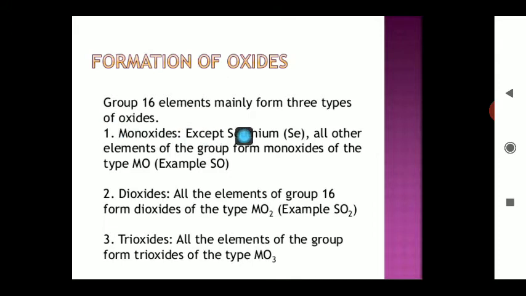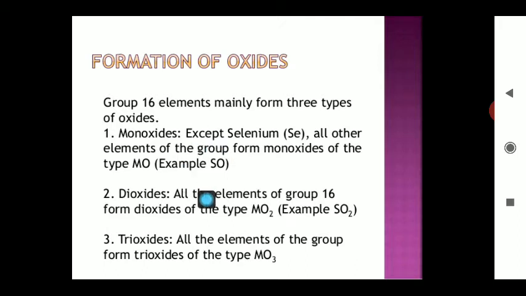These group 16 elements can also form different types of oxides. Oxygen is a member of group 16, and all elements except selenium can form monooxides, which can be represented by the formula MO.